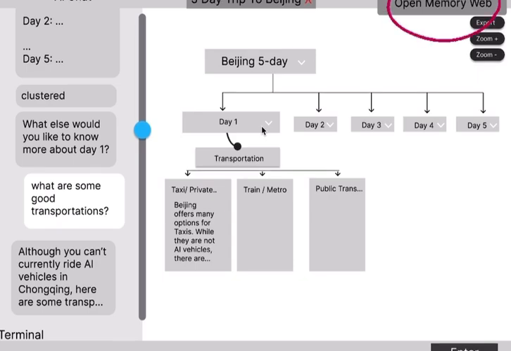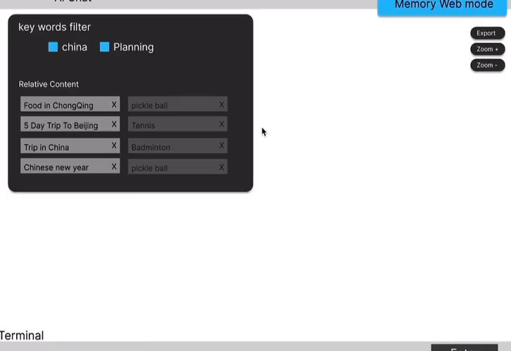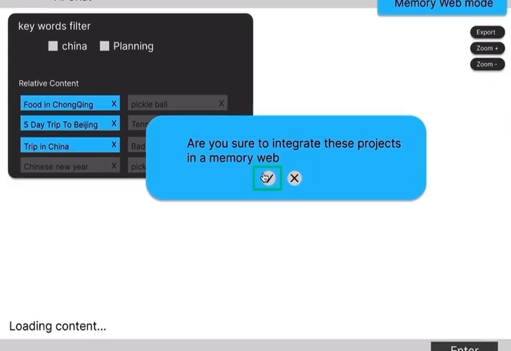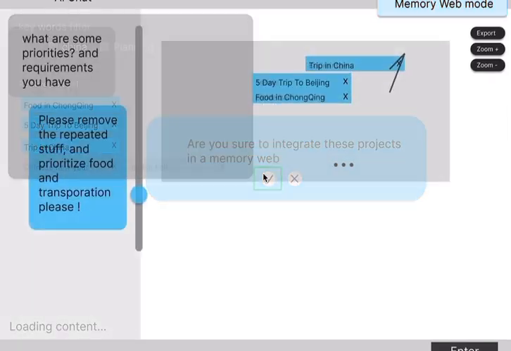Thirdly, we will show off the memory web mode. If the user clicks the memory web mode in the top right corner, a keyword filter will pop up. You can click on the relevant content you would like, which in this case includes food, and the different trips in the itinerary. The chat box will confirm what you chose to prioritize and visualize the web of the prioritized topics and how they connect with each other.